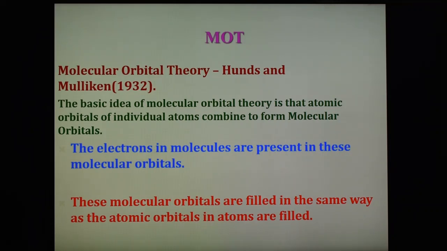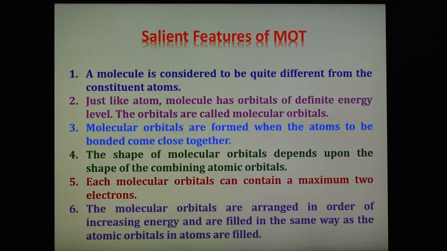And now there are important features of molecular orbital theory. Before going to see the molecular orbital diagrams, we should know the important features of this theory. The first feature is that a molecule is considered to be quite different from the constituent atoms.